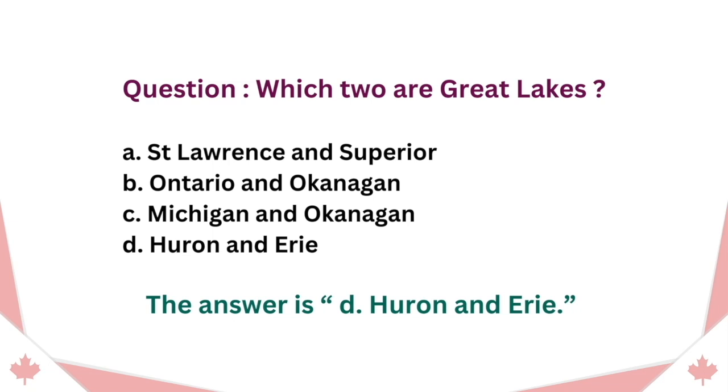Question: which two are Great Lakes? A. St. Lawrence and Superior. B. Ontario and Okanagan. C. Michigan and Okanagan. D. Huron and Erie. The answer is D. Huron and Erie.